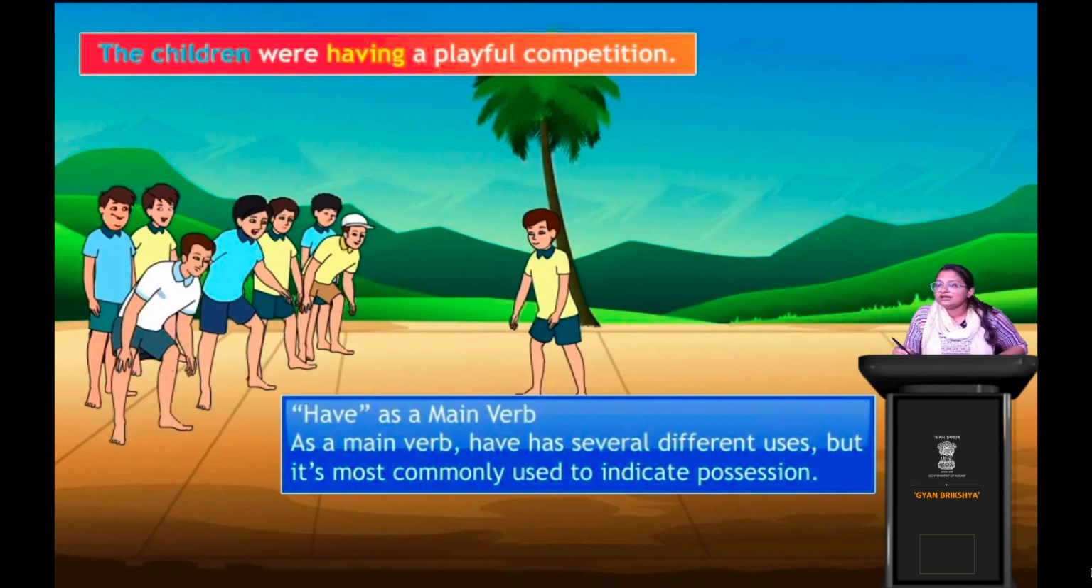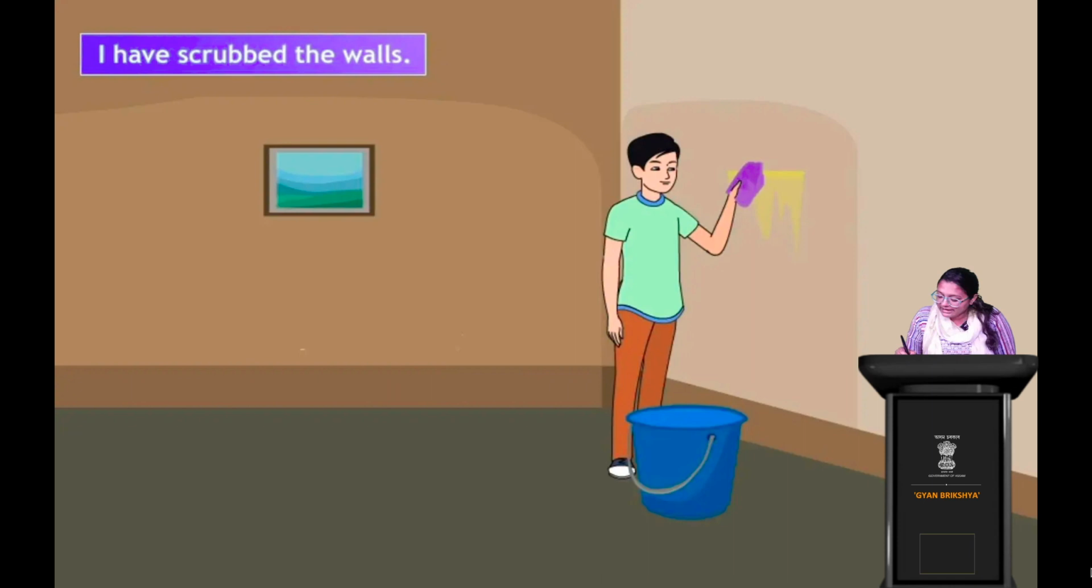So possession. Now what is the boy doing? He is cleaning the walls, right? So I have scrubbed the walls. Clear? So I have. Now what can we say next about this? I have scrubbed the walls.